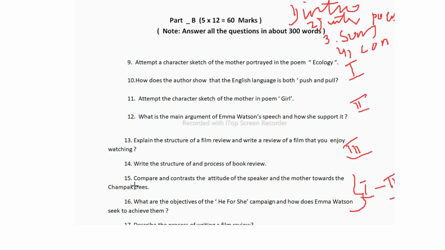Now the 15th question. The 15th to 18th questions will come from units 1 to 3. They can ask any question from unit 1 to unit 3, and you will get these 4 questions from those. So the 15th question: compare and contrast the attitude of the speaker and the mother toward the champak trees. This question is from Unit 1, Ecology, written by A.K. Ramanujan. Now the 16th question: what are the objectives of the HeForShe campaign and how does Emma Watson seek to achieve them? This question is from Unit 2, Gender Equality, Your Issue 2.